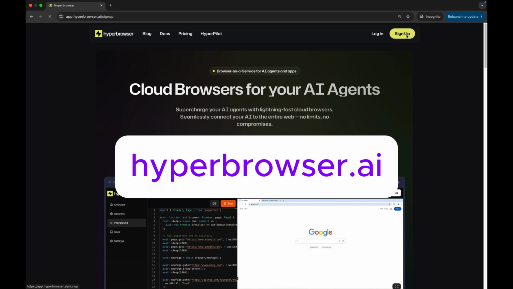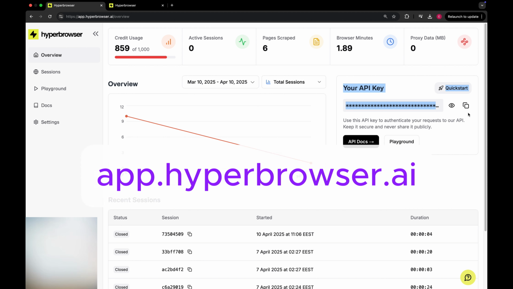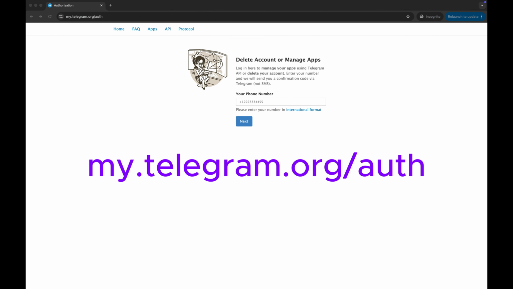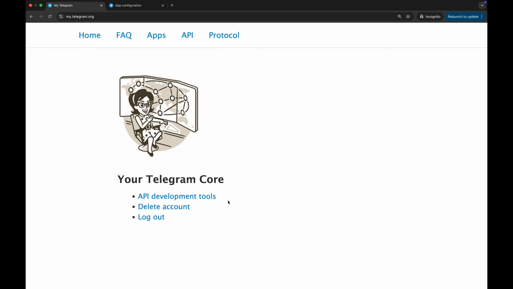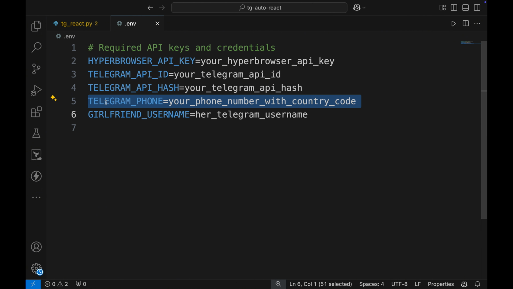We go to hyperbrowser.ai and sign up. After sign up, you can get the API key from app.hyperbrowser.ai. You go to my.telegram.org/auth and log into Telegram. After login, in API development tools, you can create API credentials including API ID and API hash. Then you're gonna add your phone number and your girlfriend's Telegram username.